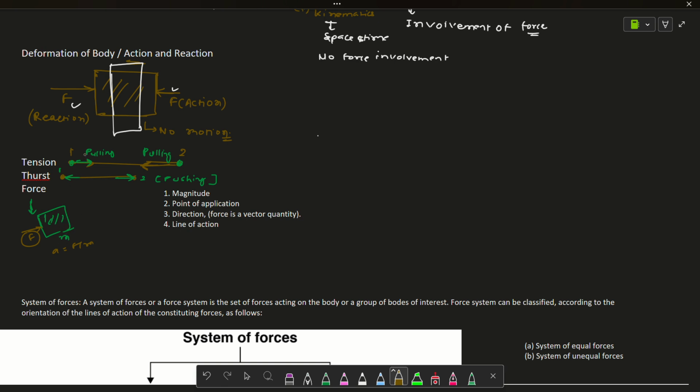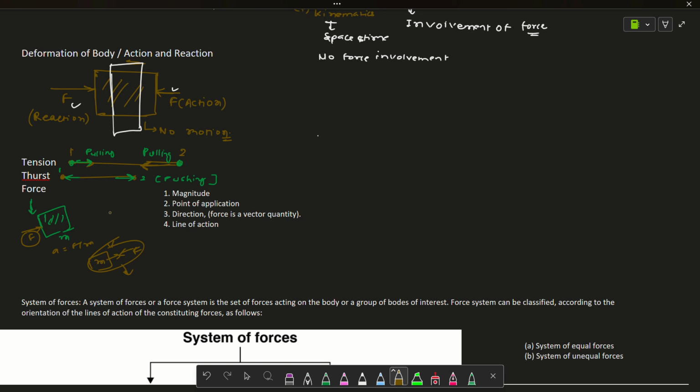And if a body is moving, let's suppose a body of mass m is moving with velocity v, and you apply the force F here, it can get stopped. Because the body will decelerate because of the force, and it will eventually stop. So that's the tendency of force: it can do two types of work. Either it can make a rest body move, or a moving body come to rest.